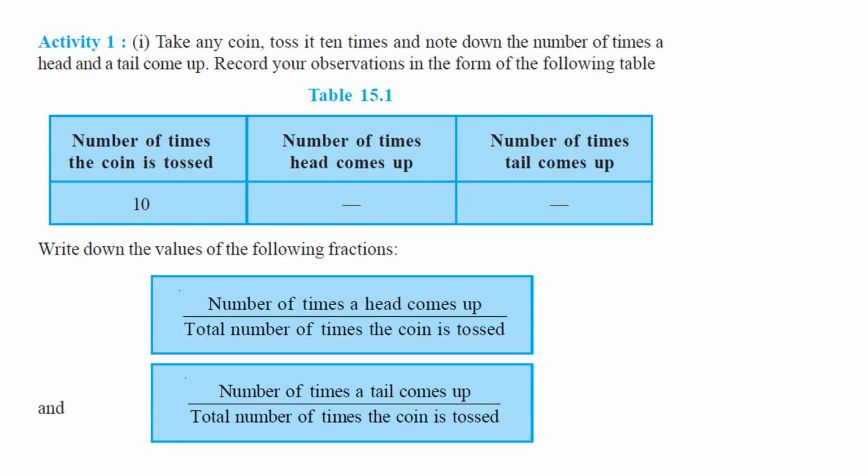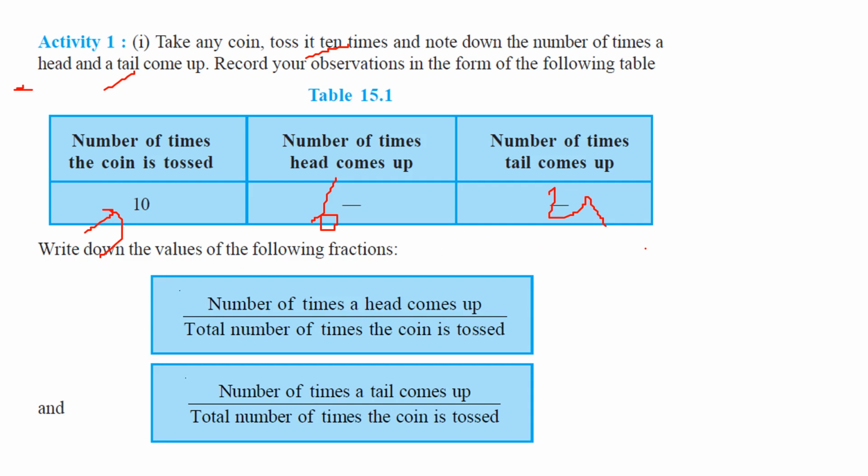First, let us take any coin, toss it 10 times, note how many times head or tail comes up, and record your observation here. The number of times the coin has been tossed is 10. Say 6 times head has come, 4 times the tail has come. You just write down the values.